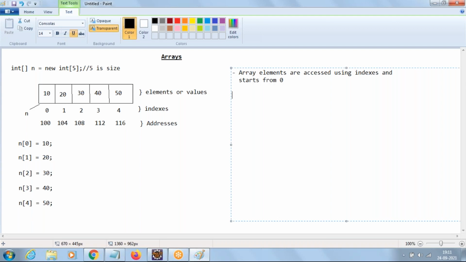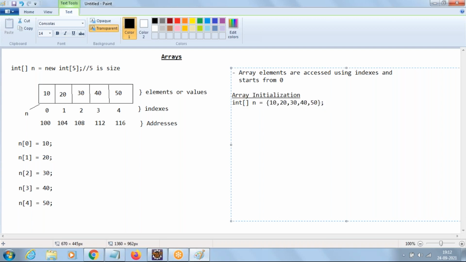The next one, array initialization. The meaning of initialization is like if you declare a variable like int n equal to 10, you are initializing n with the value 10. Then how to initialize arrays? We have to pass the values separated by commas and enclose them in curly braces. So in between curly braces, pass the values separated by commas. This we call initialization.